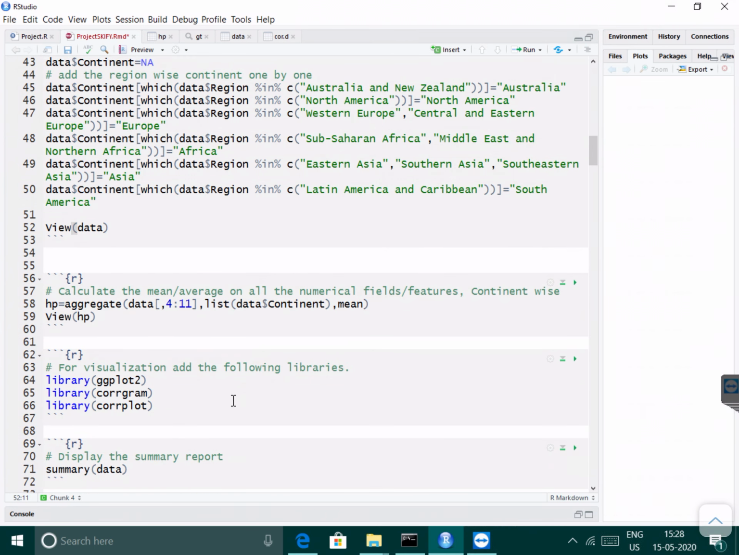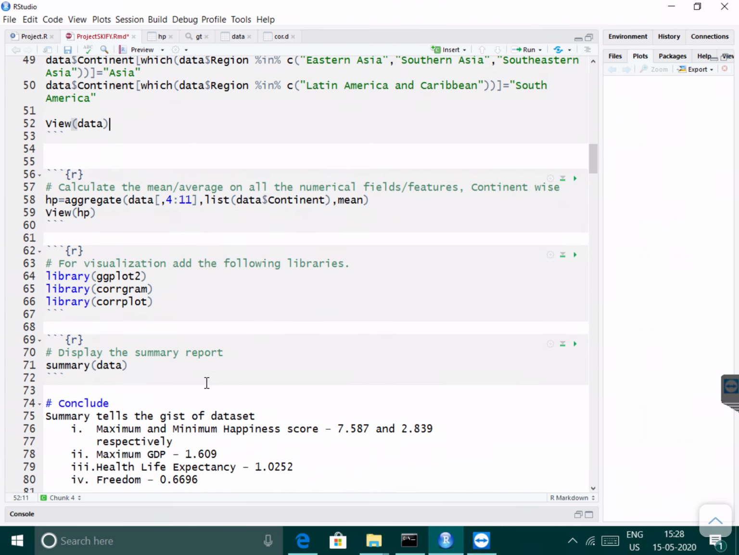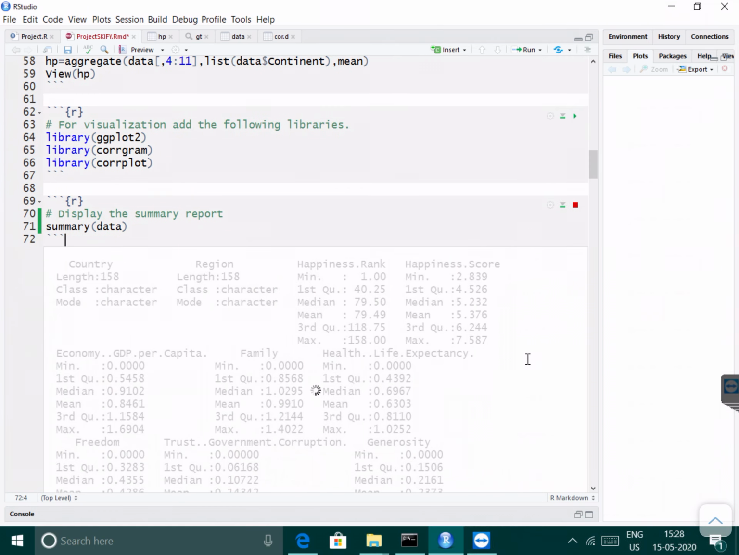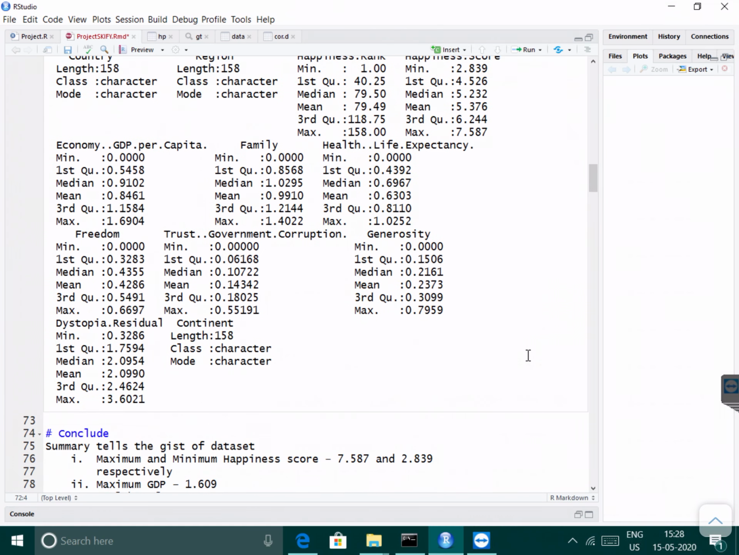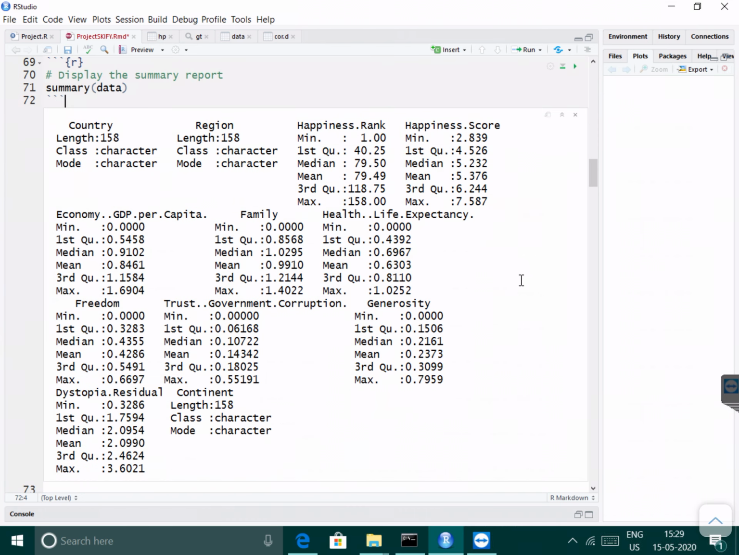Next, for visualization, we add some libraries, that is ggplot2, corrgram, corrplot. After executing this, now display the summary report. From this report we can easily conclude the maximum and minimum happiness score. The maximum score is 7.587 and the minimum score is 2.839.